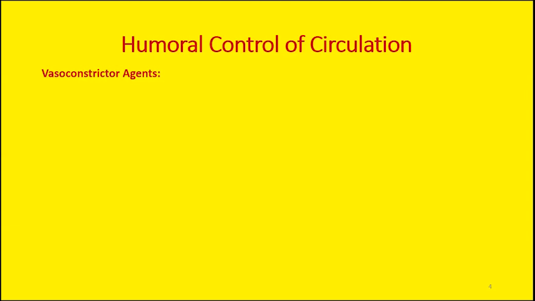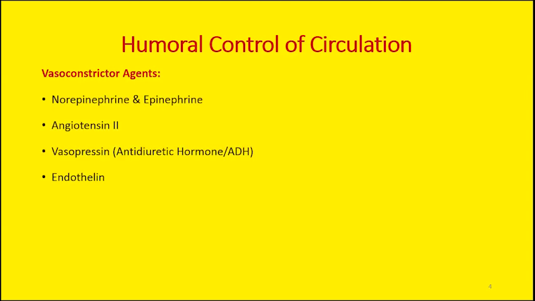By vasoconstriction, we mean increased resistance at the blood vessels. Whenever there is increased resistance, the blood flow will be compromised. And these are the important vasoconstrictors. The most important are epinephrine and norepinephrine. Then we have another vasoconstricting agent known as angiotensin 2. Angiotensin 2 is another important vasoconstrictor.